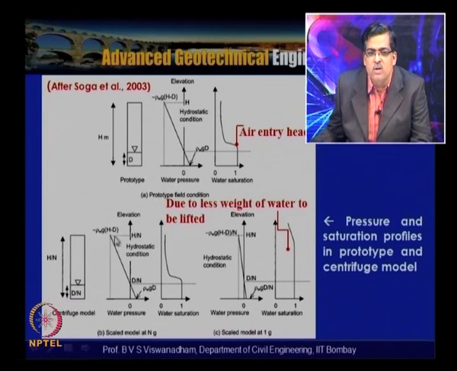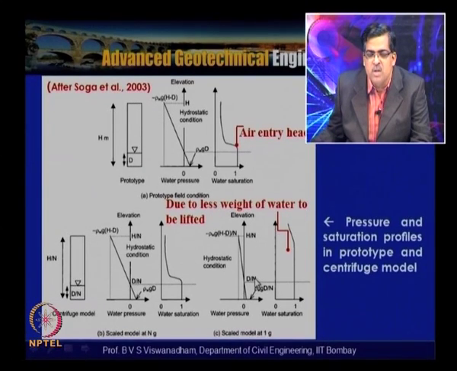Now if you look at the simulation of the prototype at 1 by n times, but at normal gravity, that is at 1 g, this has the hydrostatic pressure ρw g into d by n. So the pressure is low, and similarly the suction is also minus ρw g into (h minus d) by n. The suction is also low.